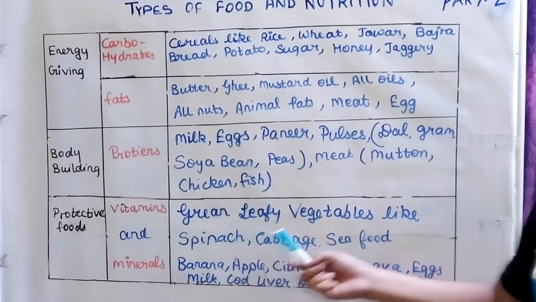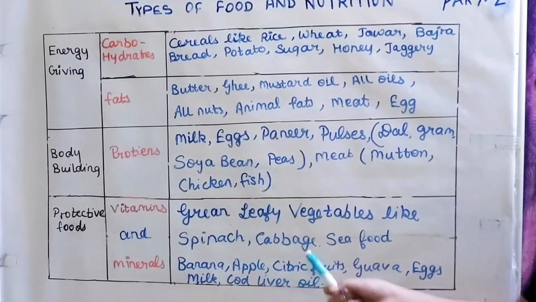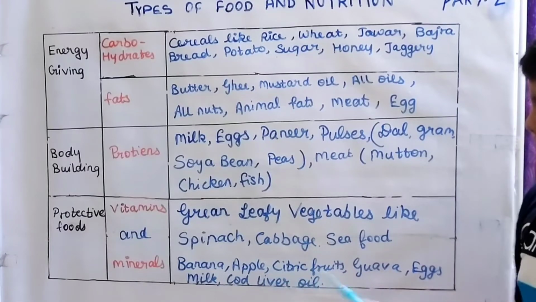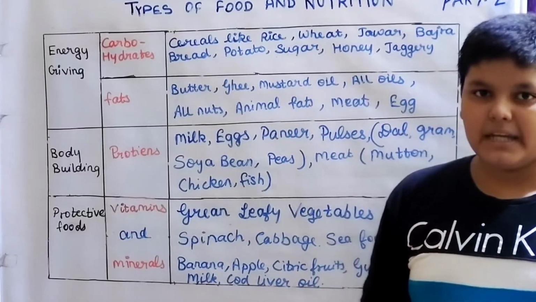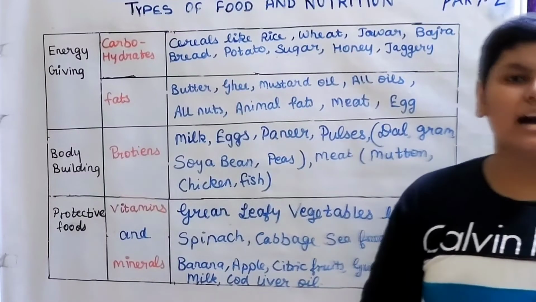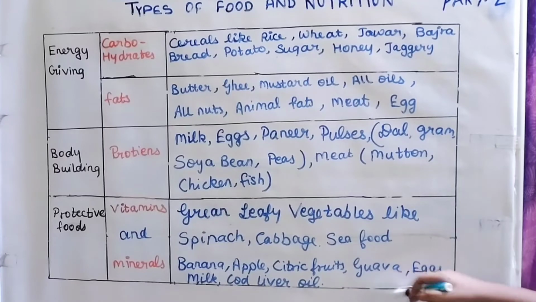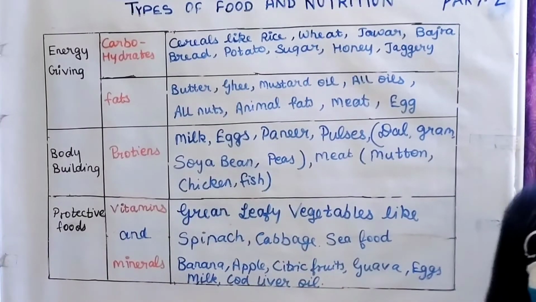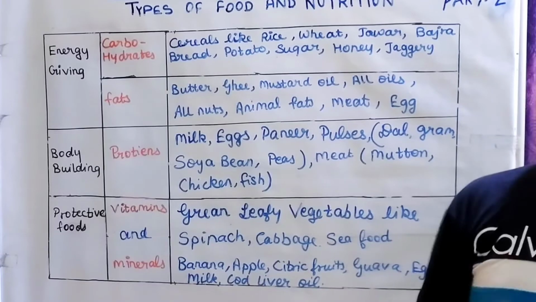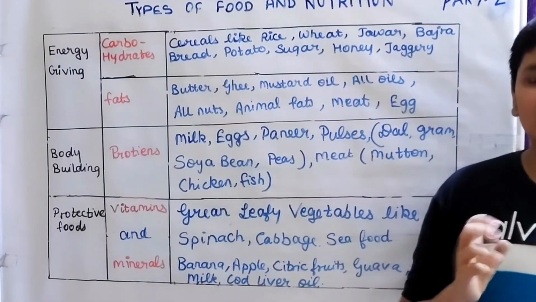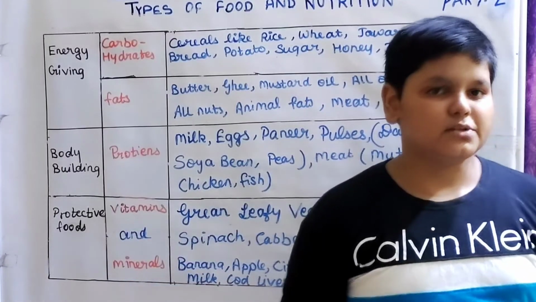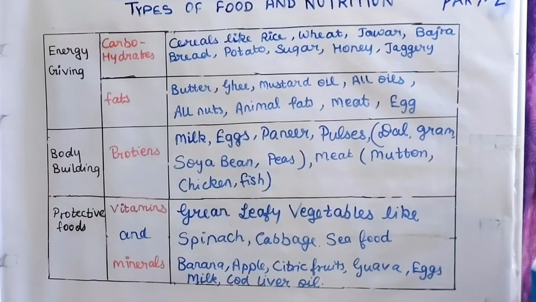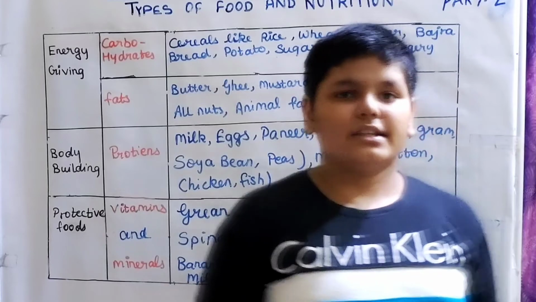We have green leafy vegetables like spinach, cabbage, seafood, banana, apple, citrus fruits like lemon, orange and musambi, and also guava. Guava actually has the highest vitamin C. Eggs, milk and cod liver oil. Cod is a fish, and its oil is actually good in minerals. These are the protective foods, and these are the sources of the foods. You can see the table. So these were the sources of food.